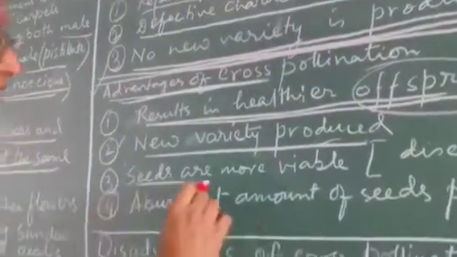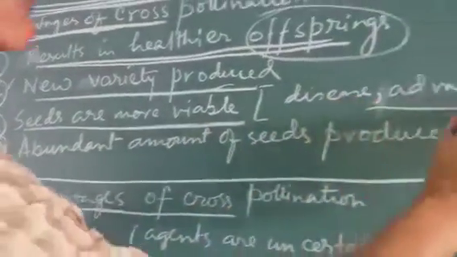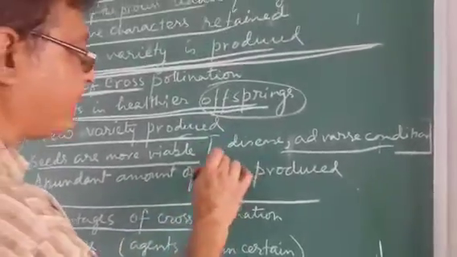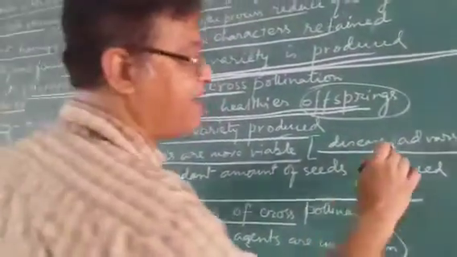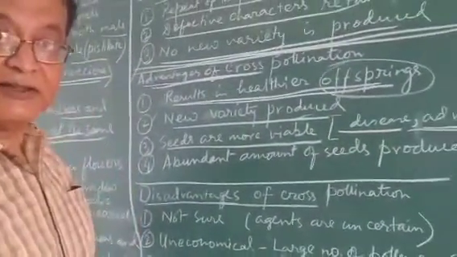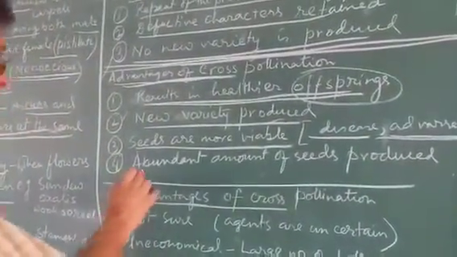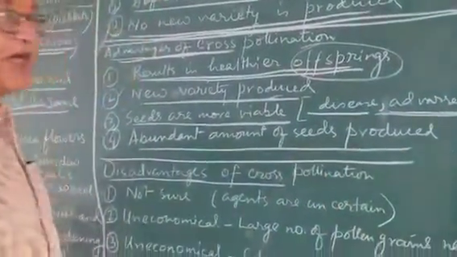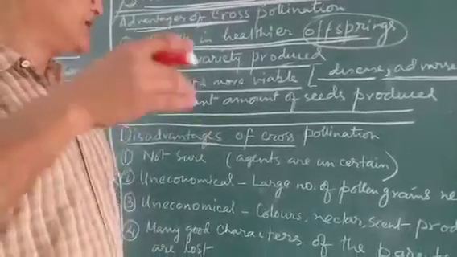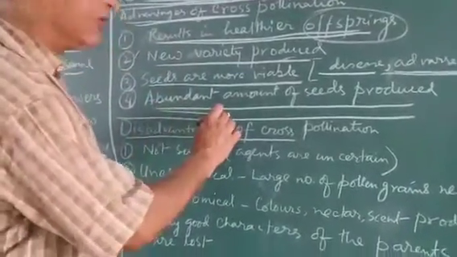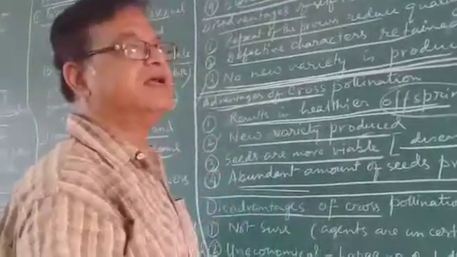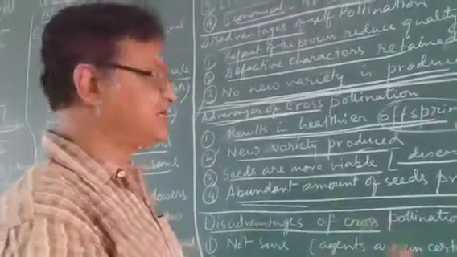The third point is seeds are more viable. This means they are able to survive in hard conditions, survive diseases, survive adverse conditions. In the harsh conditions of nature, they can survive. And finally, an abundant amount of seeds is produced. There are always chances of loss of seeds, but since they produce a huge amount of seeds, some of the seeds always grow up. So this is an advantage.